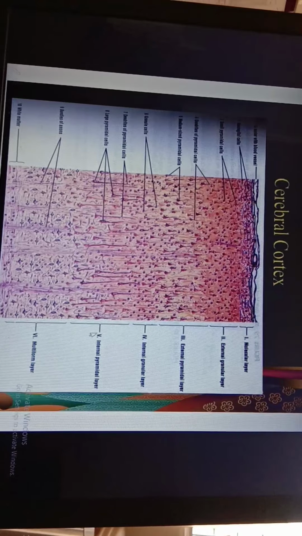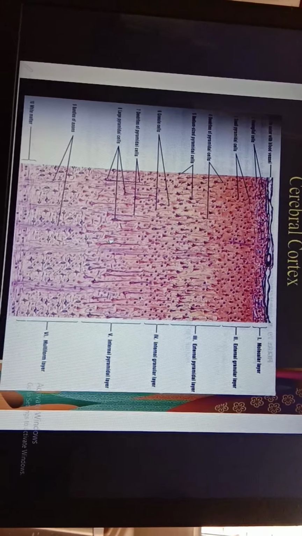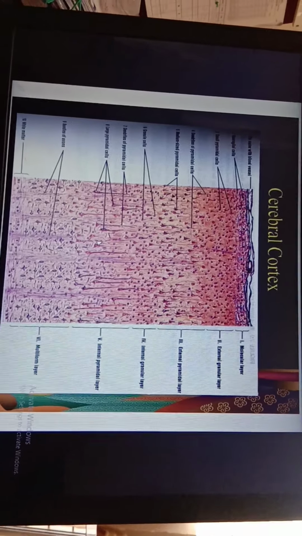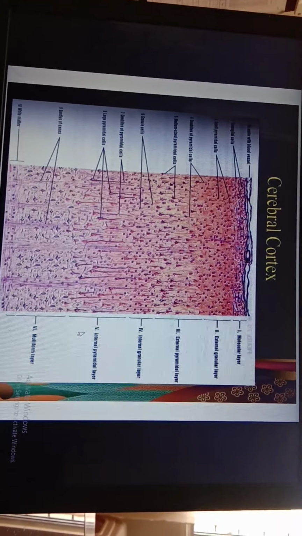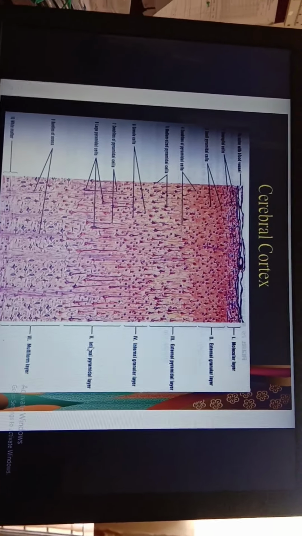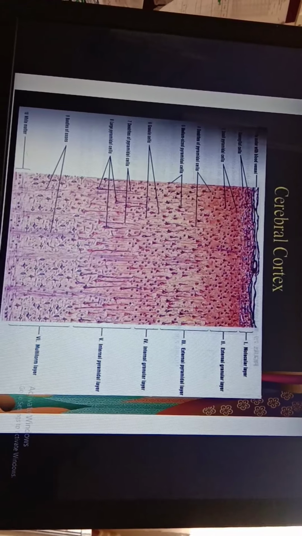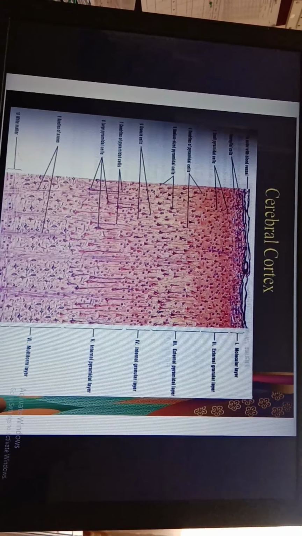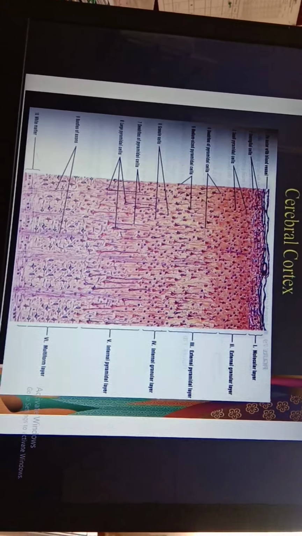The next layer is the internal pyramidal layer. That is the fifth layer of the cerebral cortex. This internal pyramidal layer consists of large pyramidal cells as compared with the external pyramidal layer. This layer is also well developed in the motor cortex, which is called the precentral cortex.